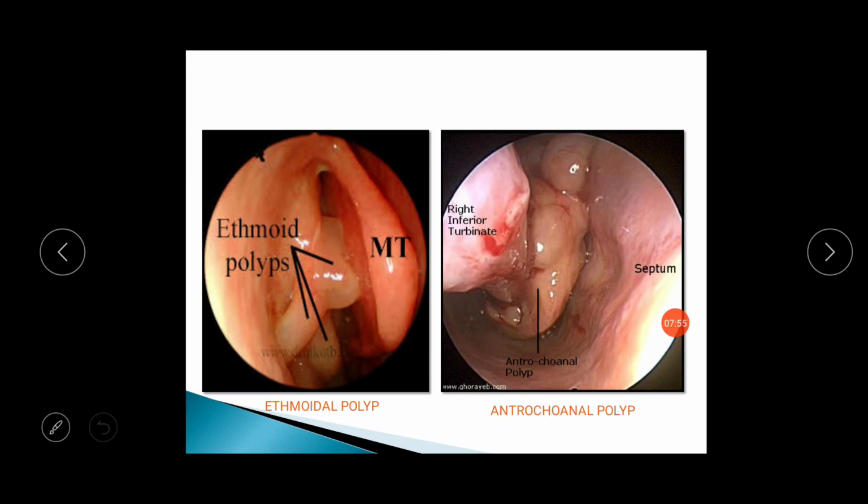In this diagram you can see that there are multiple grape-like, pale greyish to whitish, shiny mucosal polyps which are coming from the middle turbinate, and that is coming anteriorly. Here you can see the edema of the mucosa, and these are the developed ethmoidal polyps from the edge of the uncinate process and middle turbinate. So they are grape-like lesions in the nasal cavity.